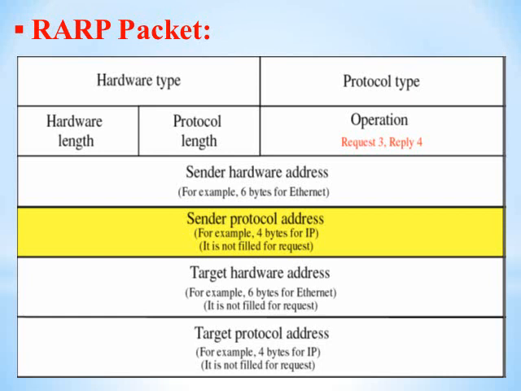Operations: all the operations are executed in this field. For executing the operation, there are 3 for request and 4 for reply by the RARP protocol. Along with this, there are sender hardware and sender protocol addresses, and target hardware and target protocol addresses. For example, 6 bytes for Ethernet and 4 bytes for Internet protocol for the sender hardware and protocol addresses respectively, and likewise 6 bytes for Ethernet and 4 bytes for Internet protocol for the target respectively.